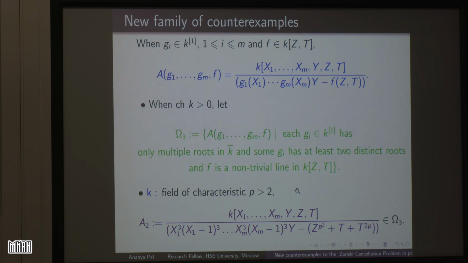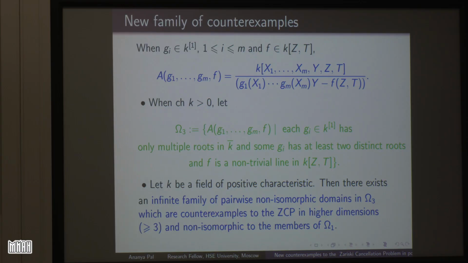What do I mean by this? Again we are in a field of characteristic strictly greater than 2 and we are defining this A2. Now we have added x1 cubed, (x1 minus 1) cubed, xm cubed, (xm minus 1) cubed, and these are all multiple roots, so no problem, and this is an example of a non-trivial line. This is an example of an element inside omega 3. So let us delete this example and write the conclusion.